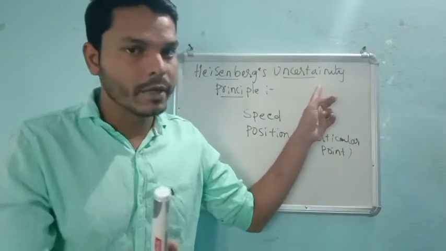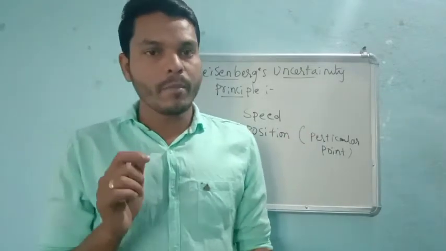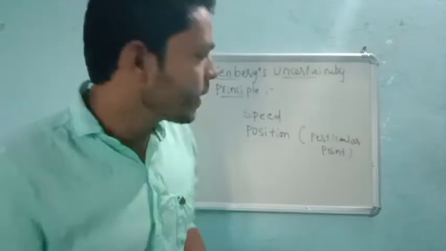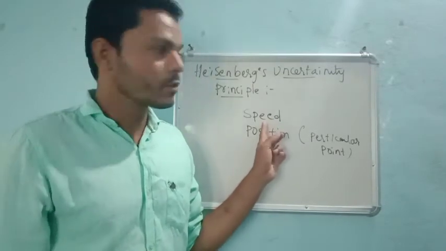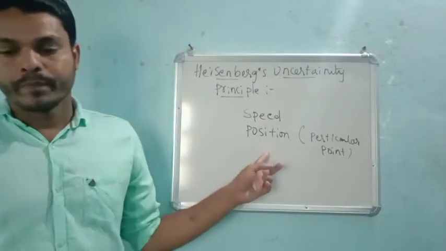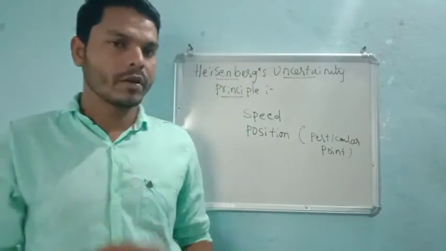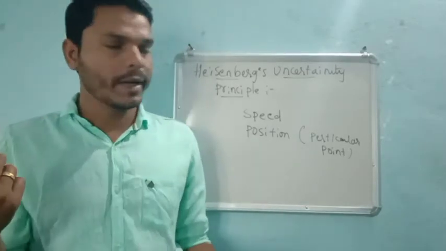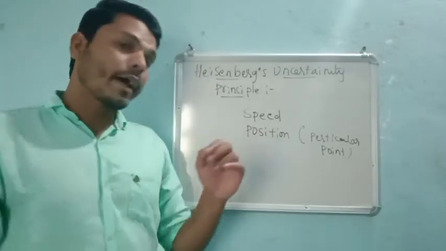According to his statement, I will give a statement, you just listen. It is impossible to determine simultaneously momentum or speed, momentum is nothing but speed, and position of the electron. Very important. Electron is always in motion, right?